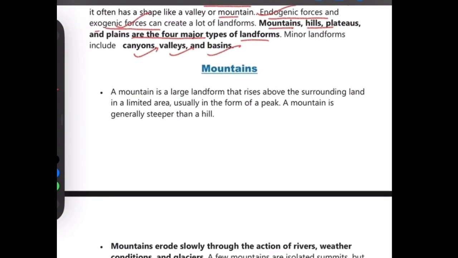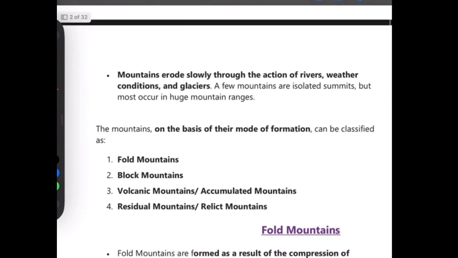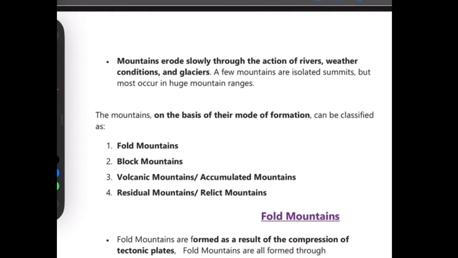Now, starting with mountains, a mountain is a large landform that rises above the surrounding land in a limited area, usually in the form of a peak. A mountain is generally steeper than a hill. Mountains erode slowly through the action of rivers, weather conditions and glaciers. A few mountains are isolated summits, but more occur in huge mountain ranges.